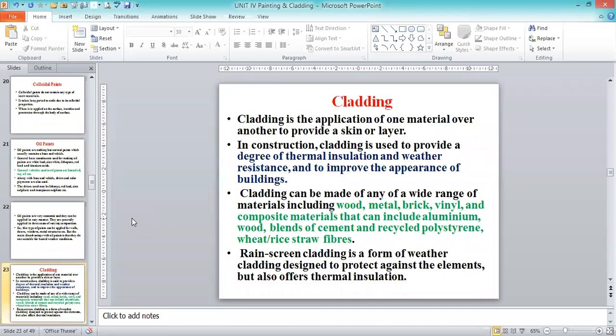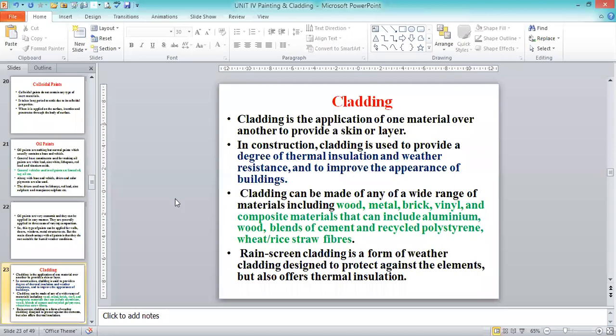Cladding means we are protecting the actual structure from atmospheric agencies. It is an additional covering material provided to the entire building to protect it from various atmospheric or weather agencies. So that is known as cladding. Cladding is the application of one material over another to provide a skin or layer.